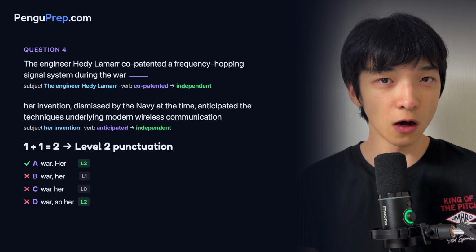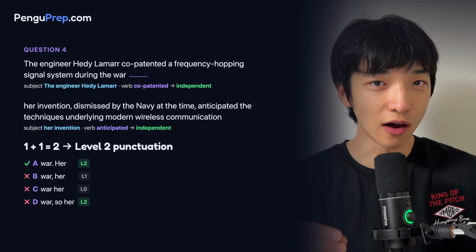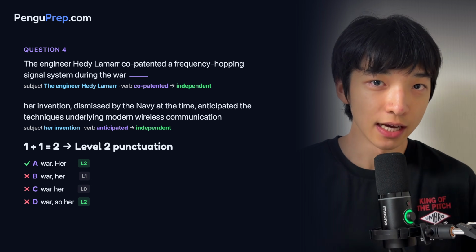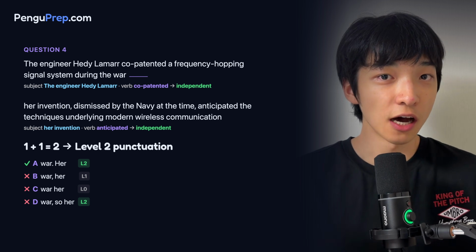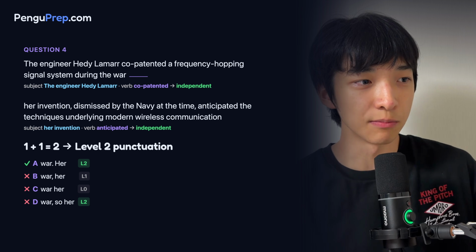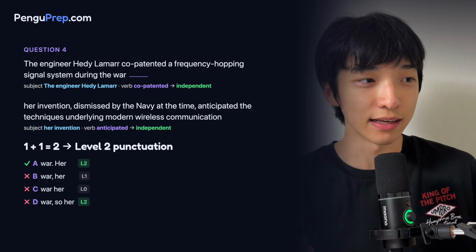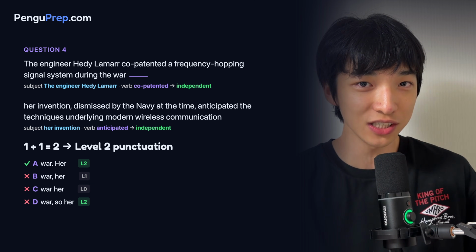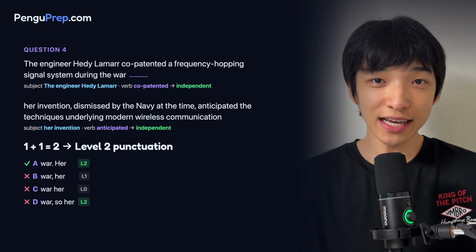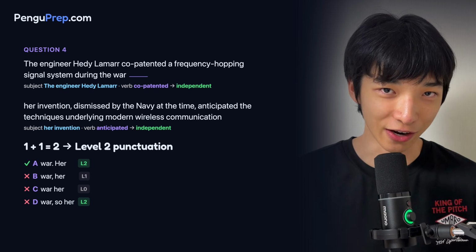Now plug in the comma plus so and read it with that. Now this one's a bit awkward because a comma plus so means that there needs to be a cause and effect relationship between the first piece and the second piece. Specifically, the first piece needs to be the cause of the second piece. Do you see that here? Is it because Hedy Lamarr co-patented this frequency hopping system that it anticipated modern technologies? No, there's no causal link between the two pieces, so it's incorrect to put comma so. And that is why A is the correct answer.